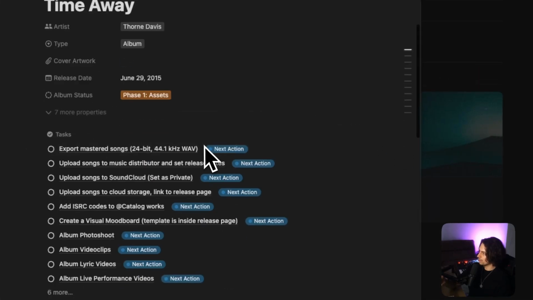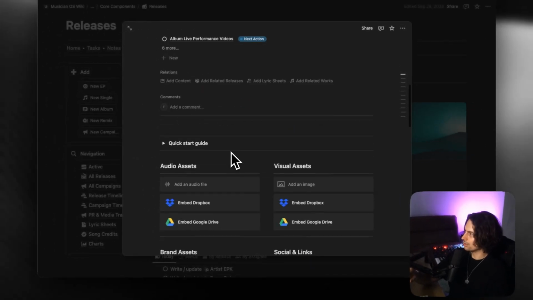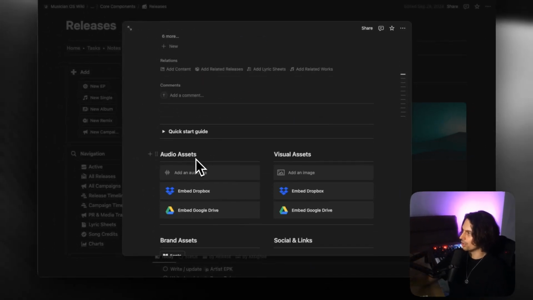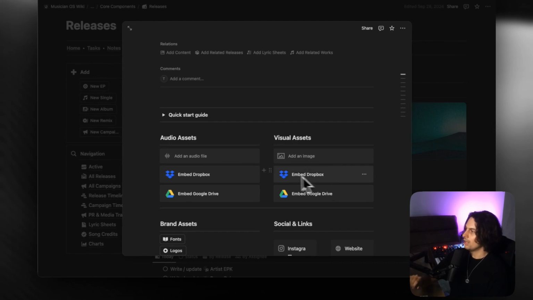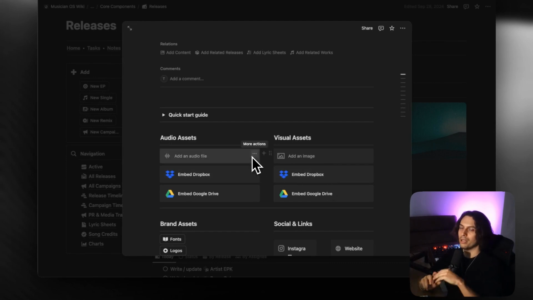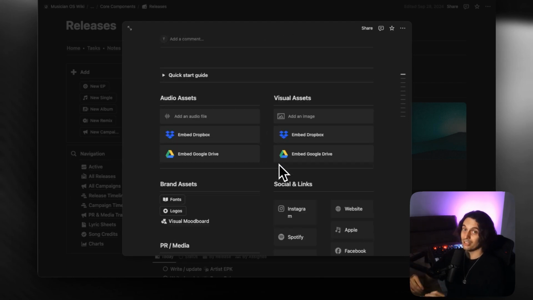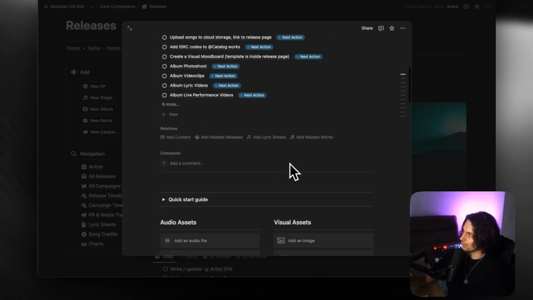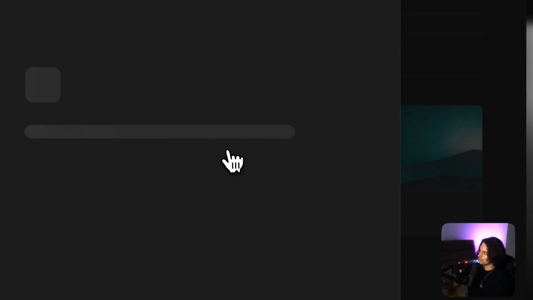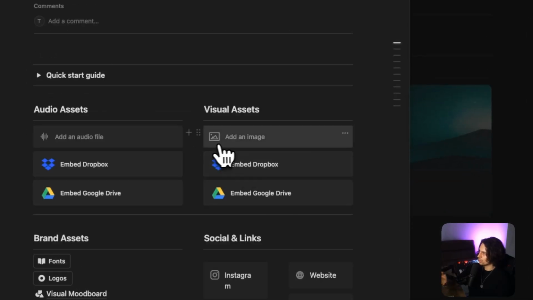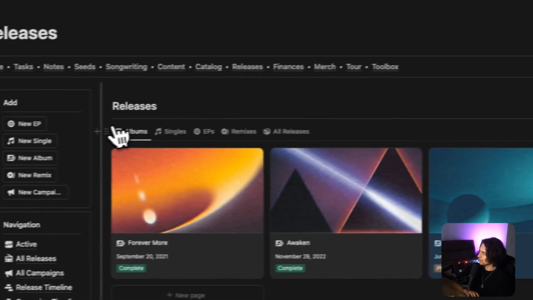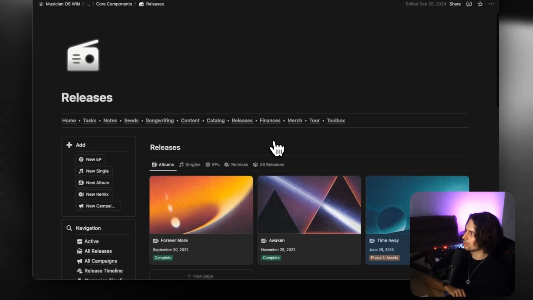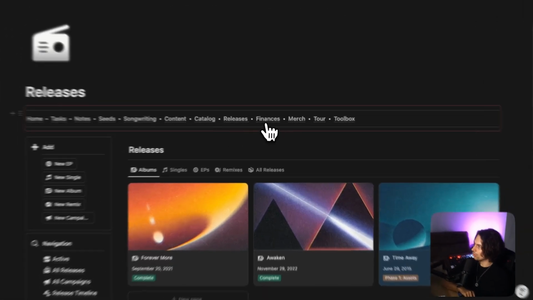And within each of these different releases, you can also see the tasks related to this release, but you can also find the audio assets and the visual assets, right? So this is what you can send to a PR team or to a creative director who's working on a video and needs to hear the songs, needs to get brand asset information from you, all of that kind of stuff. All can be found within each of these different releases. They all have the same internal structure. I have touched on this in a previous video, so I won't go into this much further, but just to say that is all there.